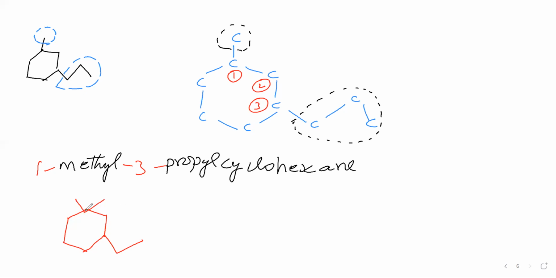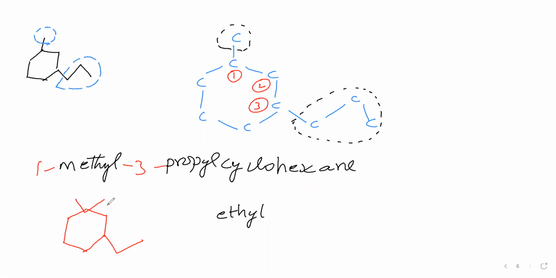So, how to give the numbering? Sir, we will follow alphabetical order. First, we will see ethyl, so first branch ethyl we said.